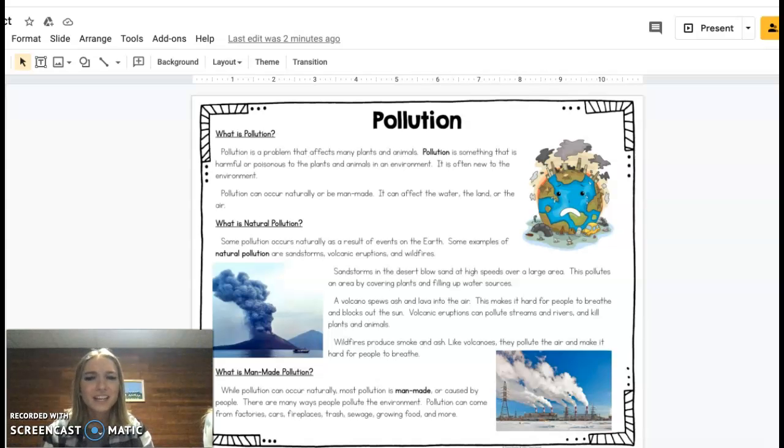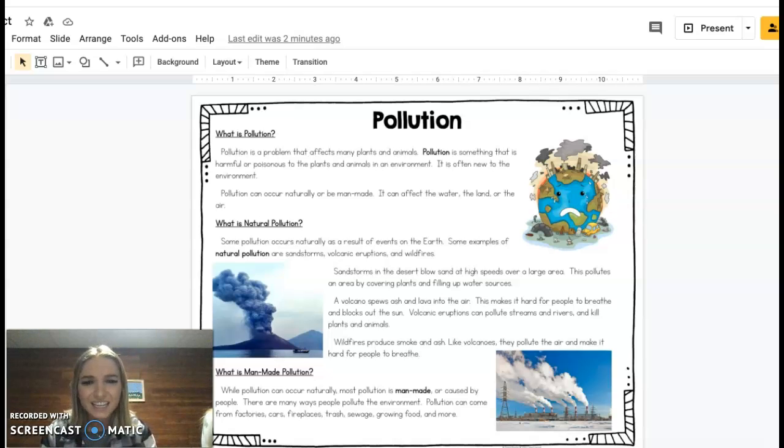Pollution. What is pollution? Pollution is a problem that affects many plants and animals. Pollution is something that is harmful or poisonous to the plants and animals in the environment. It is often new to the environment. Pollution can occur naturally or be man-made. It can affect the water, the land, or the air.